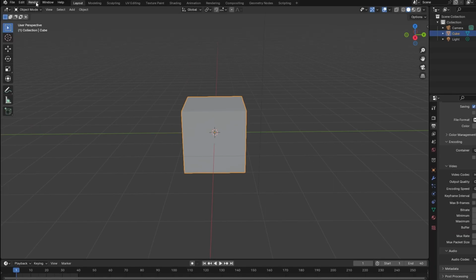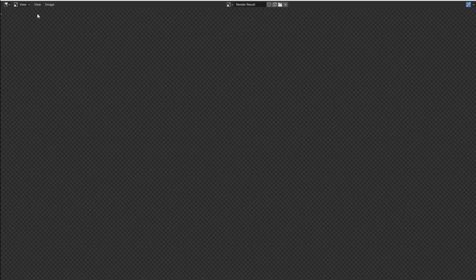Click on Render at the top, and here select Render Animation. Observe progress in the top left corner as Blender renders each frame.